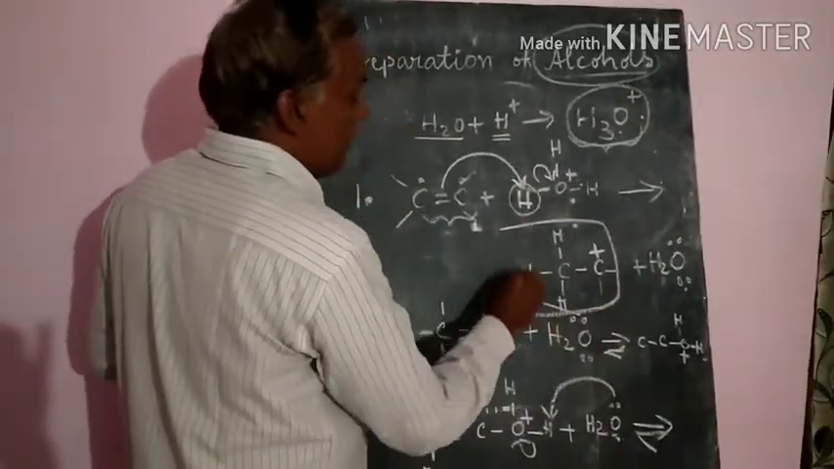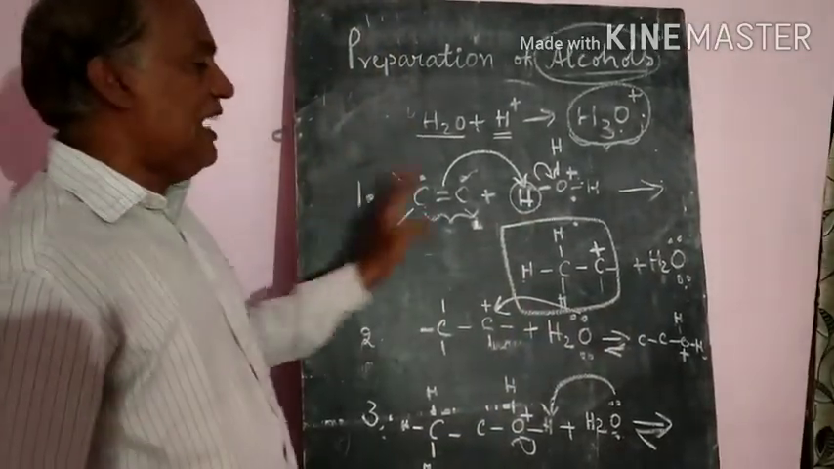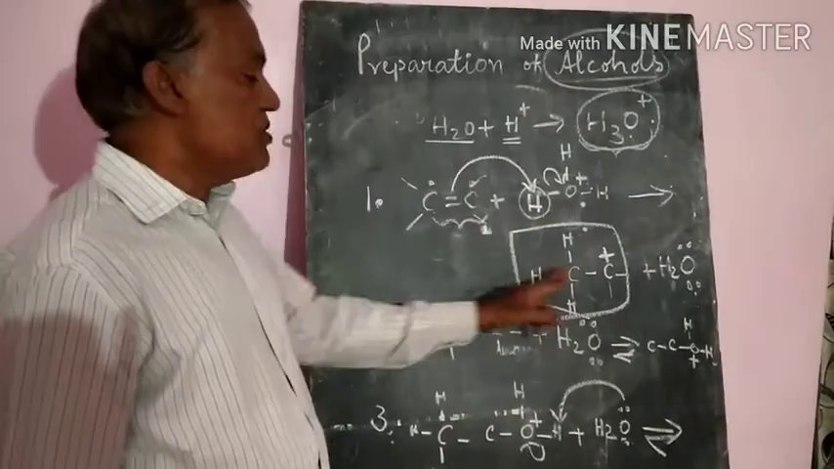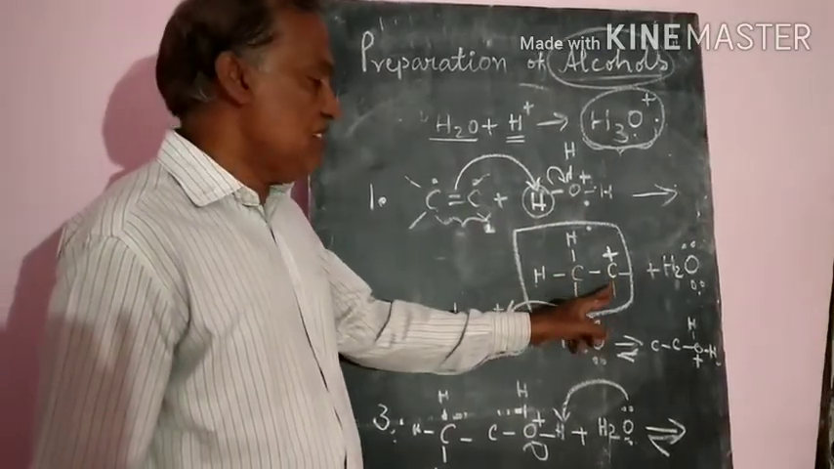In the first step, what will happen? Electrophilic attack of the hydronium ion from the water forms the carbocation. This is the first step.